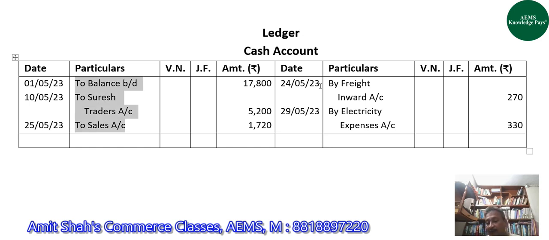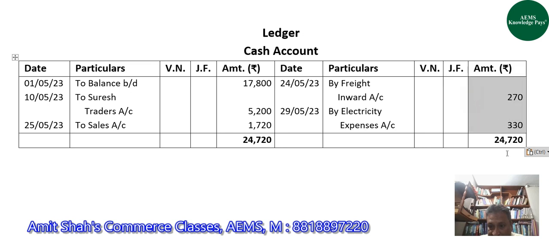Now, guys, we are done with posting of all the transactions of May month in cash account. Now we will balance it. आदित्य आप ध्यान से देखिएगा, आपको बैलेंसिंग में दिक्कत हो रही है, आपको फिर से बता रहा हूँ। इन दोनों साइड में से डेबिट साइड ज्यादा है तो पहले हम डेबिट साइड का टोटल लेंगे। वो आ रहा है 24,720. The same total we will write on the credit side because both the sides should be equal.